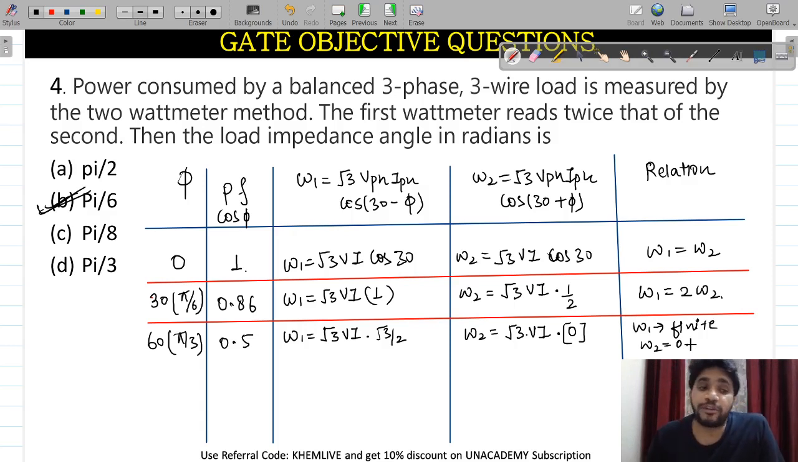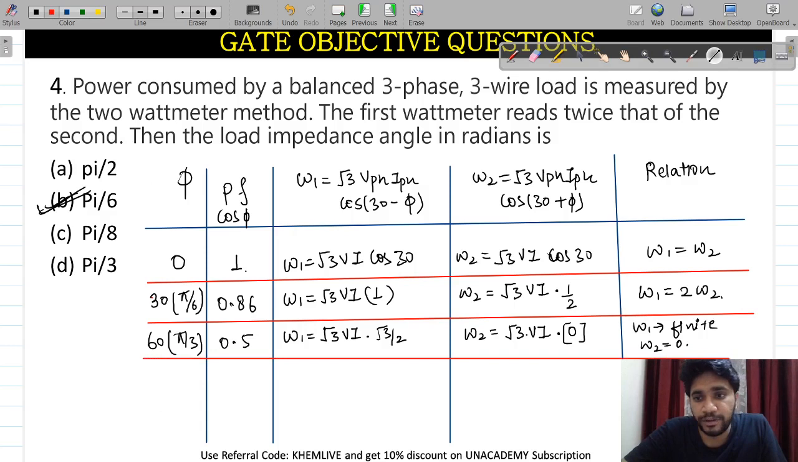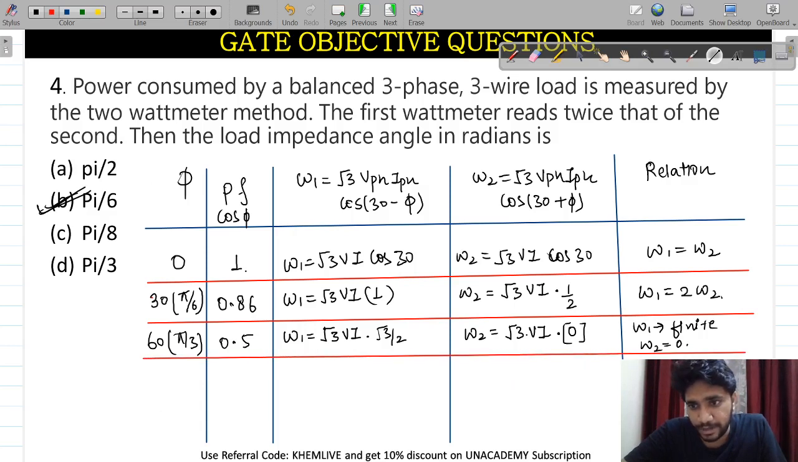One of the wattmeters shows 0 value. In a number of examinations they have asked this thing. So keep it in mind, and I am moving forward to my last point of consideration.